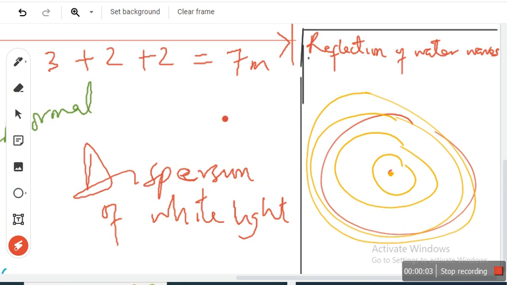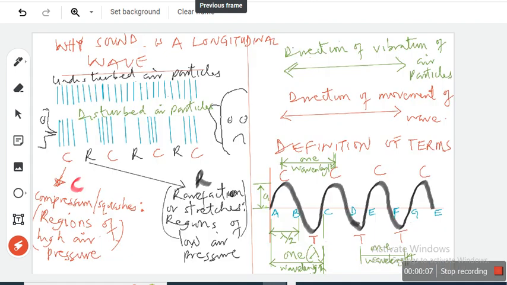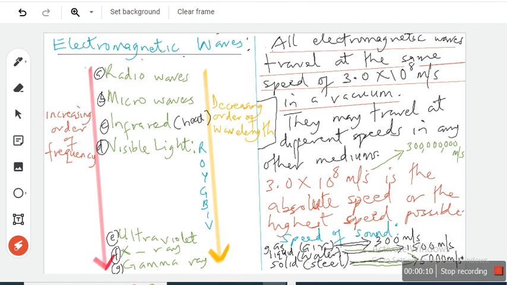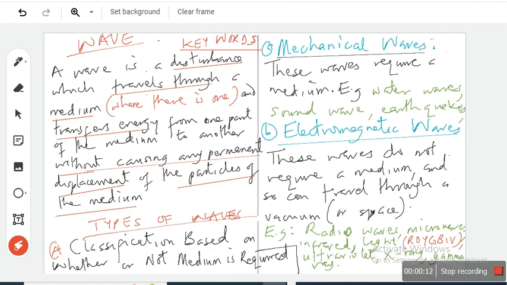Okay, so that's about wave. A quick review. Can you read it out? What did I say wave is? Wave is a disturbance that travels through the medium when there is one and transfers energy from one point to another, without causing any permanent displacement of particles.